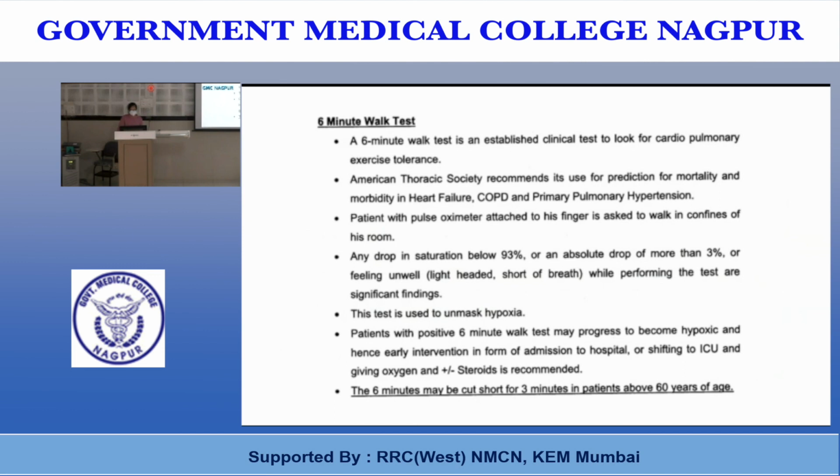A patient with a positive 6-minute walk test may progress to become hypoxic, hence early intervention in the form of admission to hospital, shifting to ICU, or giving oxygenation or steroids is recommended. The 6 minutes may be cut short to 3 minutes in patients above 60 years of age.